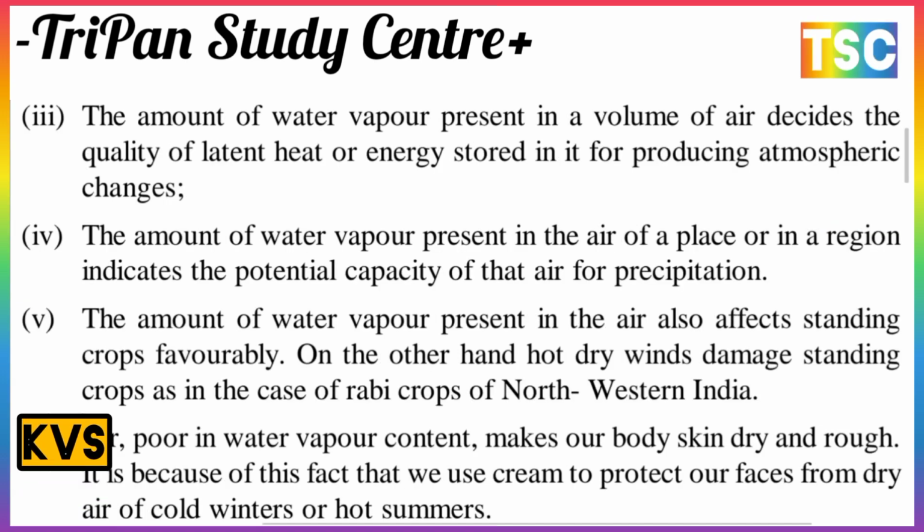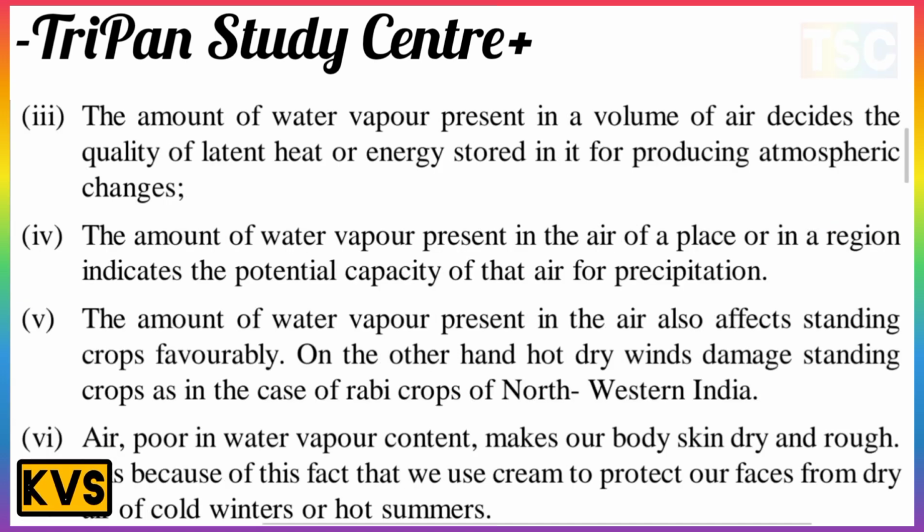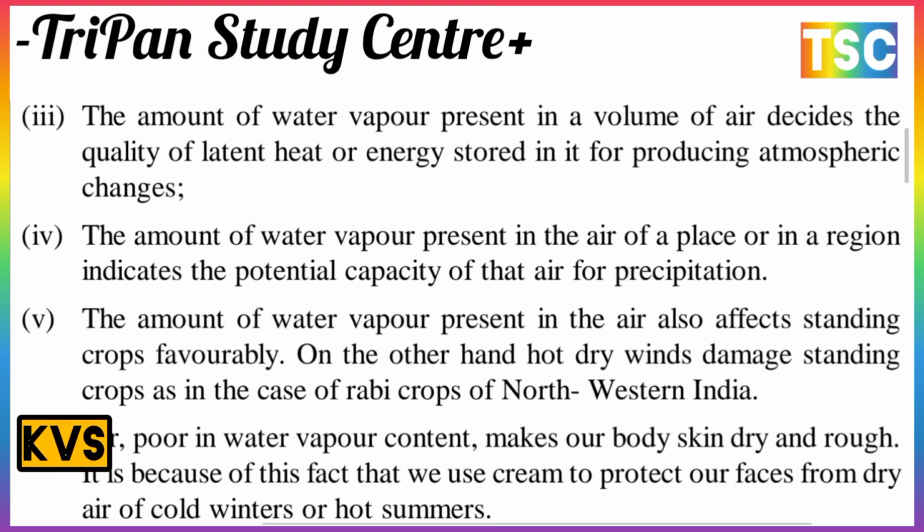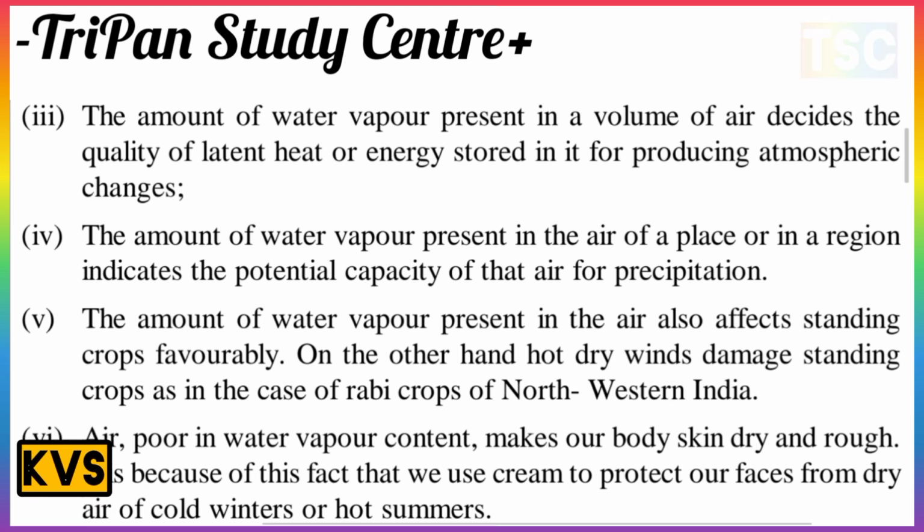The next, fourth point: the amount of water vapor present in the air of a place indicates its potential capacity for precipitation. That is important. The amount of water vapor present in the air also affects the standing crops favorably, but on the other hand, hot dry winds damage standing crops, as in the case of the rabi crop of north west India.